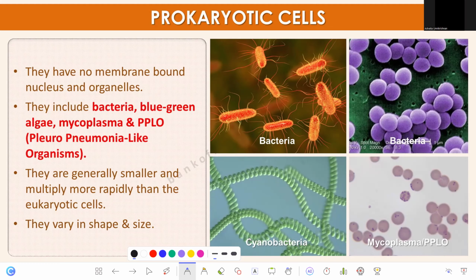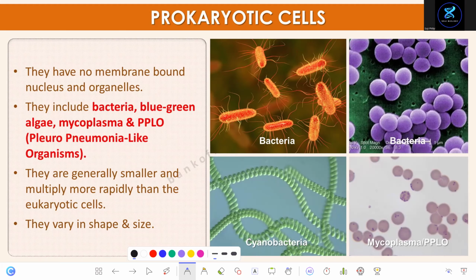Pilus. It is used for sexual reproduction. Yeah. And what's the next one? Fimbriae. For attaching to another bacterial cell surface. Yeah. And one more structure. Flagellum. For movement. Okay.